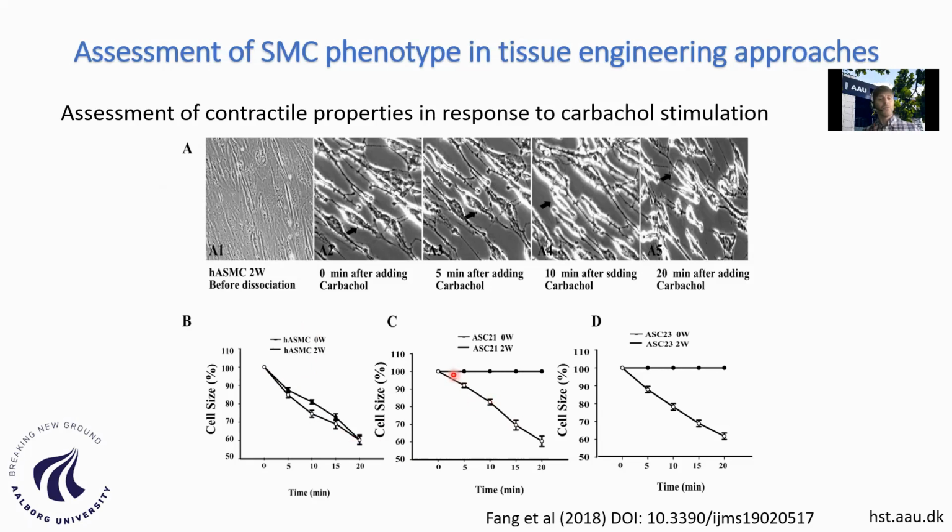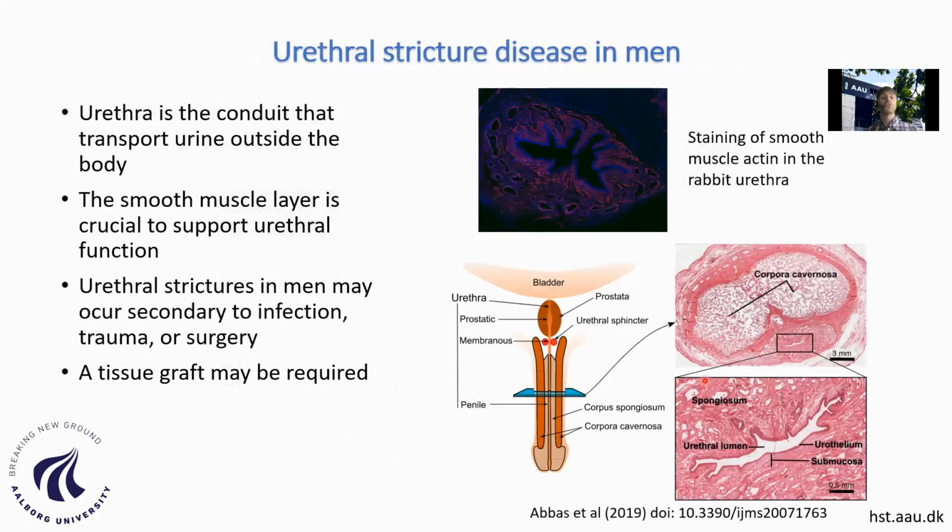This is the same for the adipose-derived stem cells that have been induced, but not for the stem cells that have not been induced. So it's clear here that the cells, upon stimulation and also preserving this low oxygen tension, become the smooth muscle phenotype, being potentially of use for tissue engineering of smooth muscle.